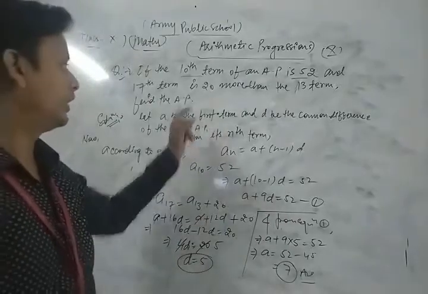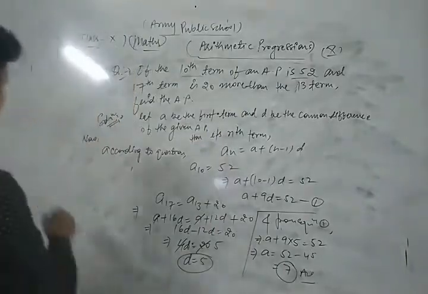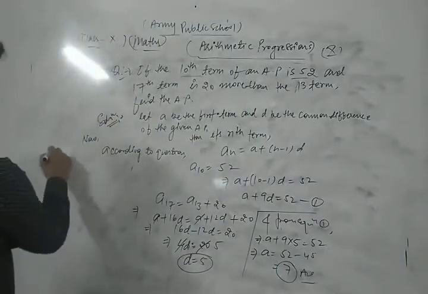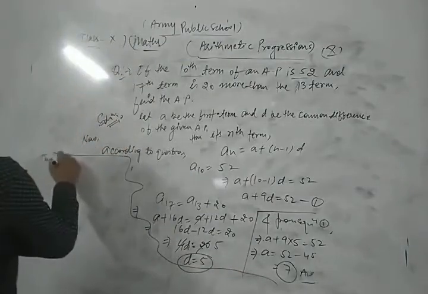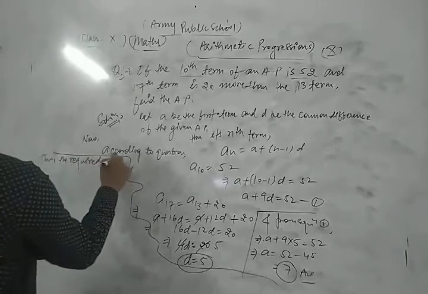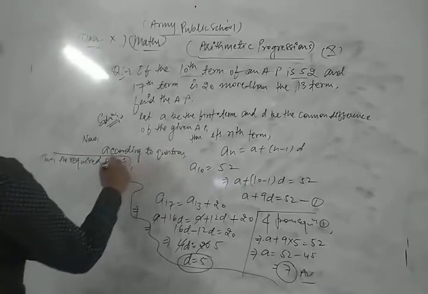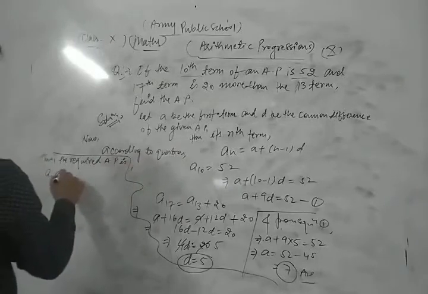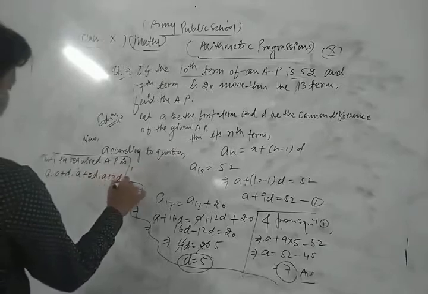Now we find the AP. Thus the required AP is A, A plus D, A plus 2D, A plus 3D, and so on.